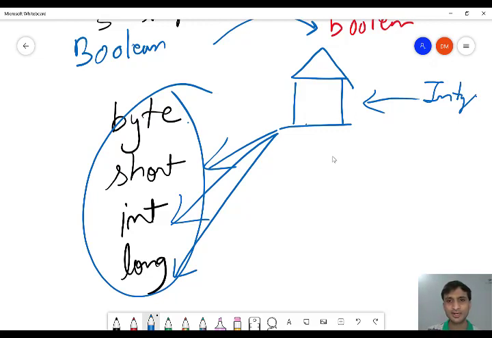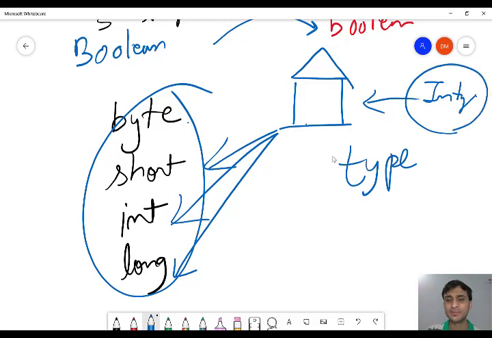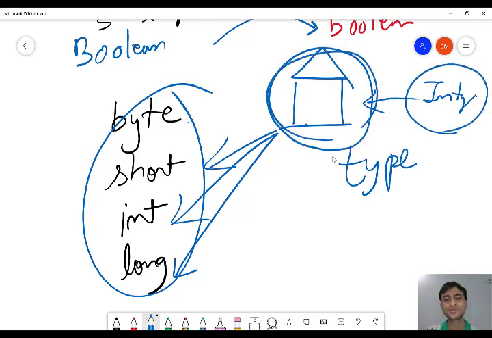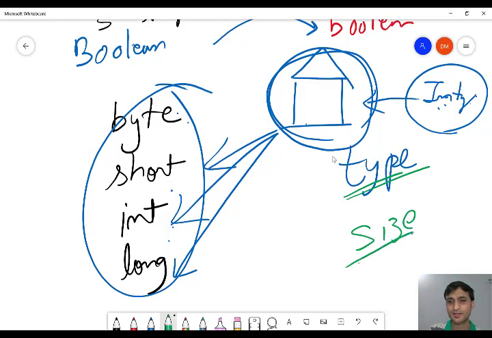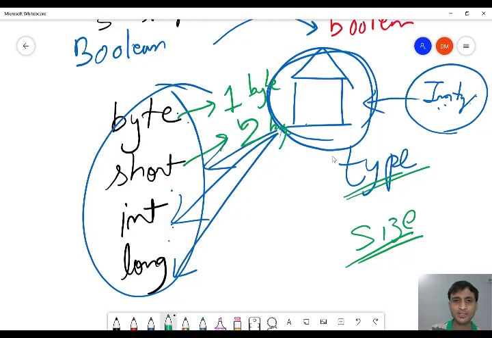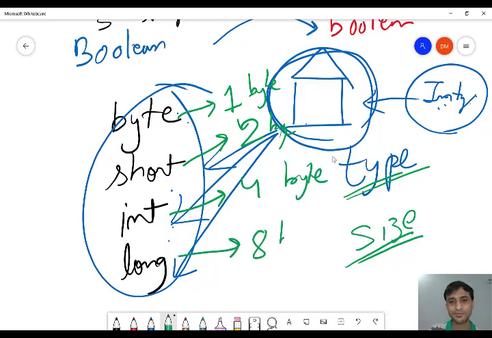Data type says two things, that is type. And here type is integer, meaning in this variable we can store only integer values. If you write byte, it will store integer. If you write short, it will store integer. If you write int, it will store integer. If you write long, it will store integer. Then why are there four? So data types not only tell about type, they also tell about the size. So byte means 1 byte of size, short means 2 bytes of size, int means 4 bytes of size, long means 8 bytes of size.